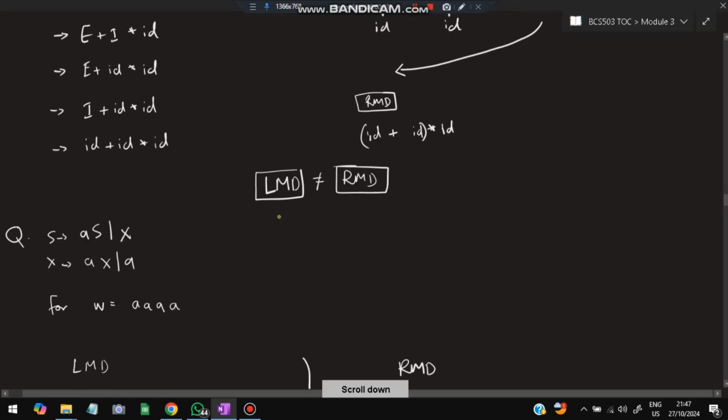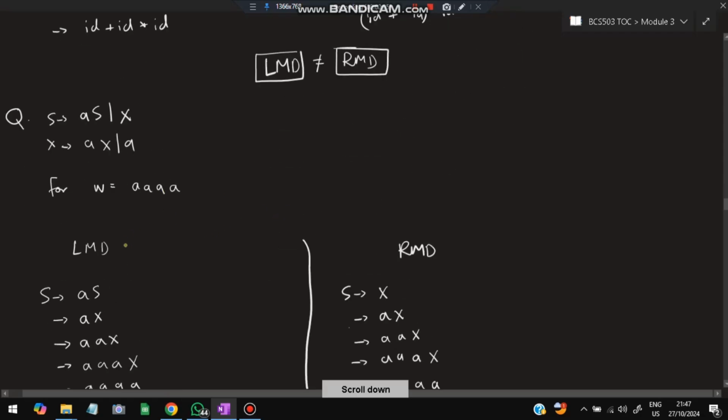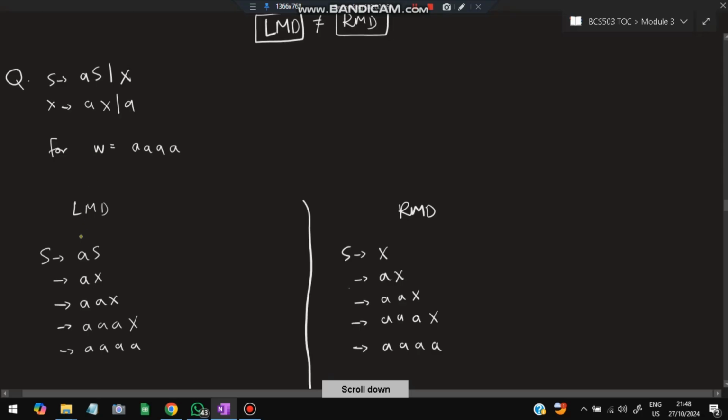So the rules are this one. First you have to calculate the LMD, then you have to calculate the RMD. LMD will be starting from the left. So on the left I need A first. If I need A at the first, I have to take it as AS. I start from AS. Now, the further A's I can get via X, right? So I can take X here and then AX. Another, this X will be substituted again as AX, and the final X will be substituted as A.